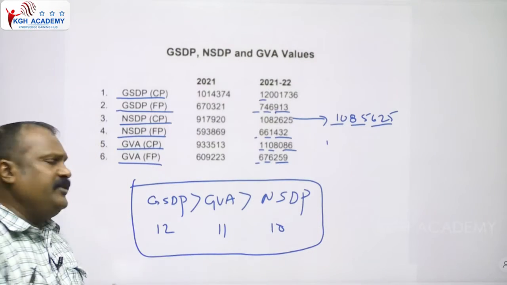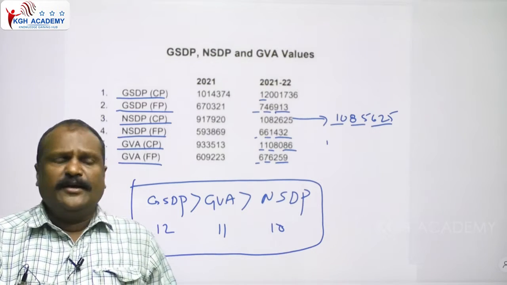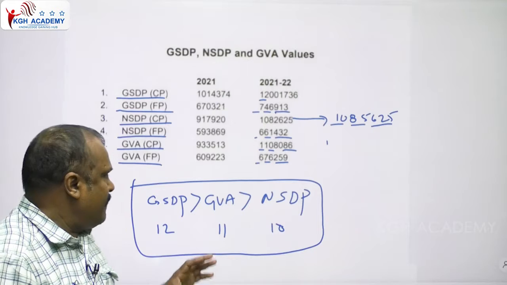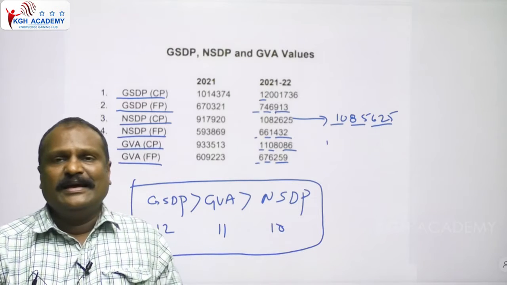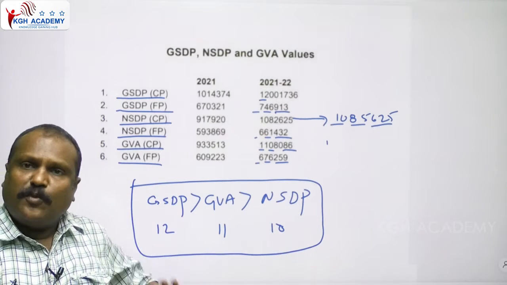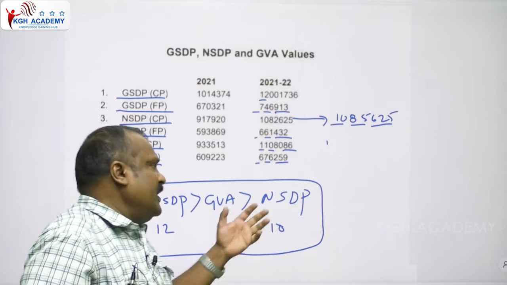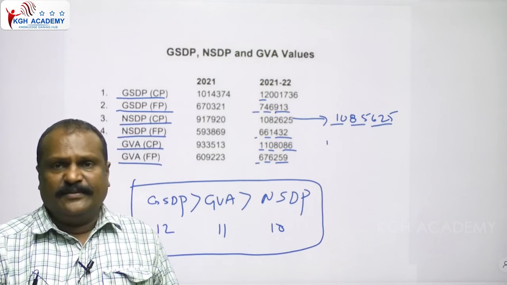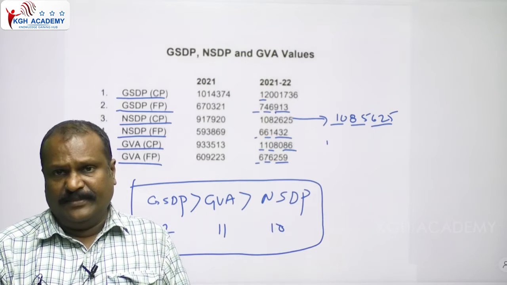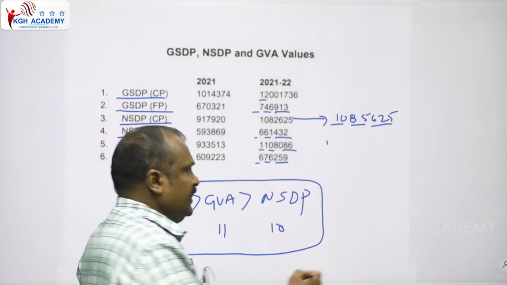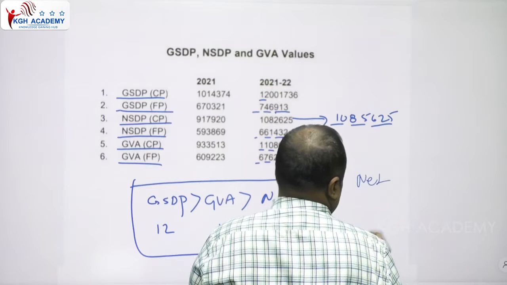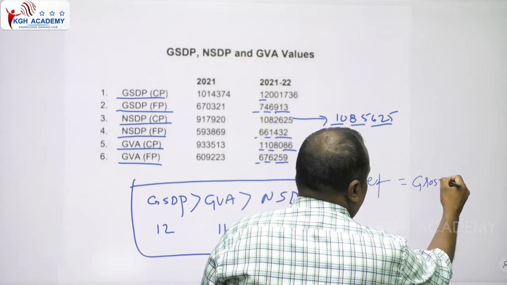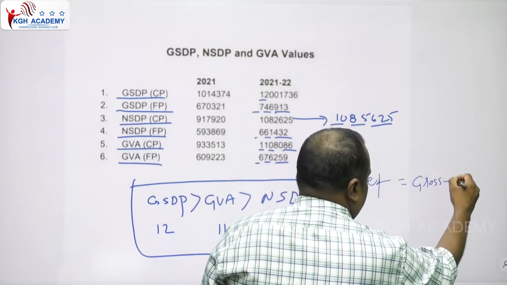So why is GVA less than the GSDP? The GSDP includes the indirect taxes, whereas the GVA doesn't include the indirect taxes. That's why it is smaller than the GSDP. Whereas NSDP is smaller than the GVA because NSDP excludes the depreciation. N means net only, means gross minus depreciation.